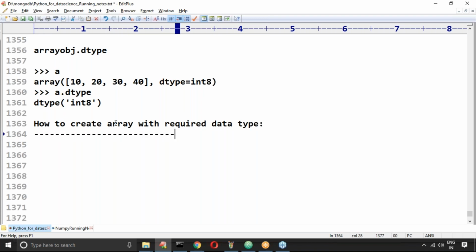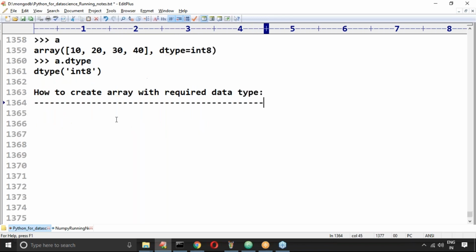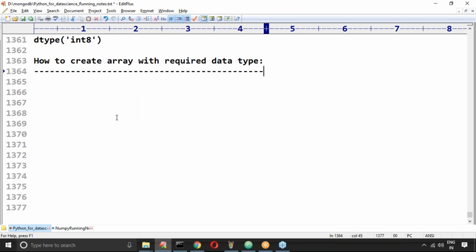How can you create an array with the required data type? Have you remembered? I hope you may remember how to create an array. Yes, we covered it. We have to use the dtype argument. Where is the example?